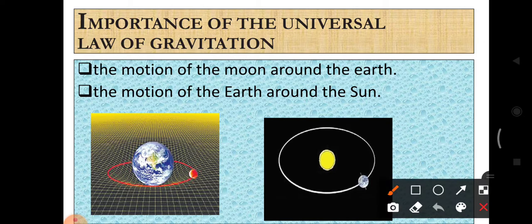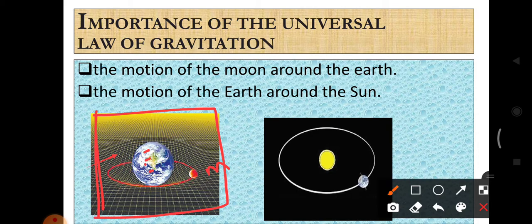Look at this image. Here, this is the earth and this is the moon. The moon revolves around the earth, and both the objects are present in the universe.